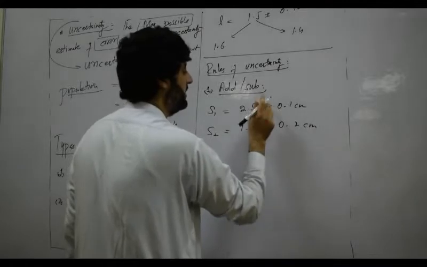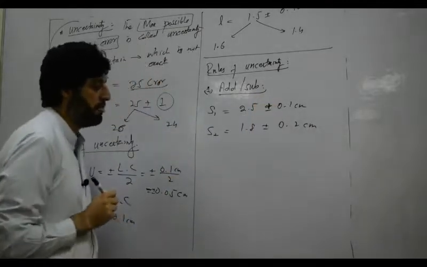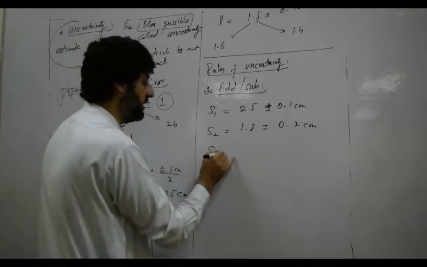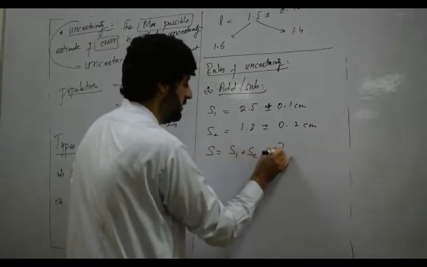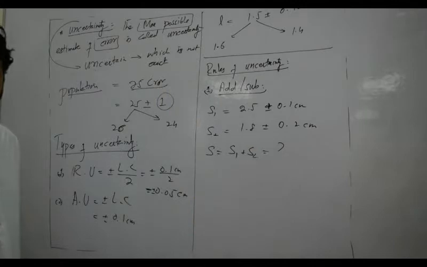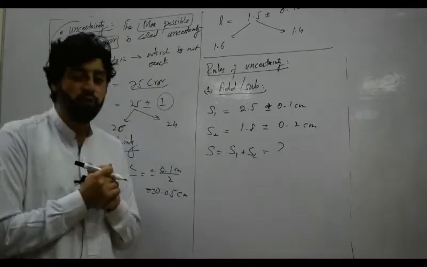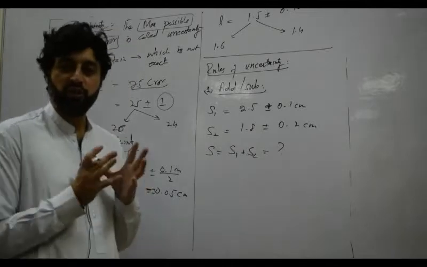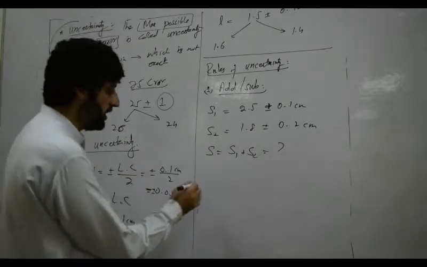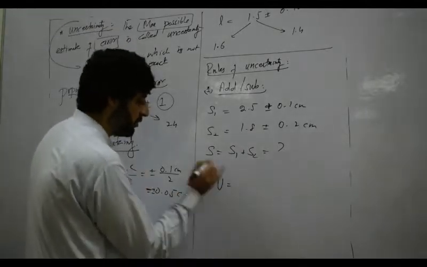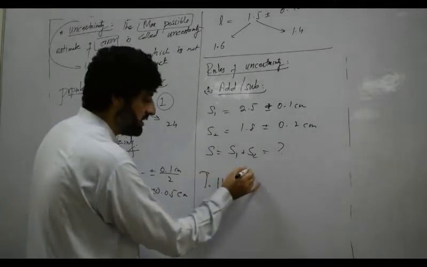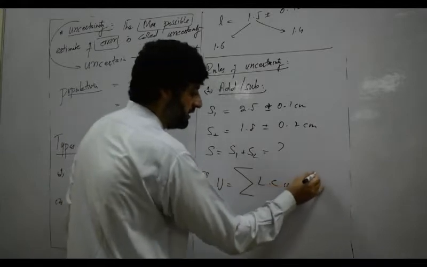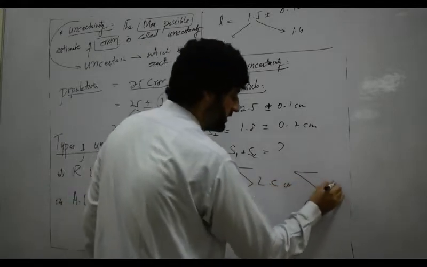These are distances given with uncertainties, and we want to add them and find the total uncertainty in the addition. Remember, the rule for the total uncertainty is the summation of least counts, or the summation of absolute uncertainties.